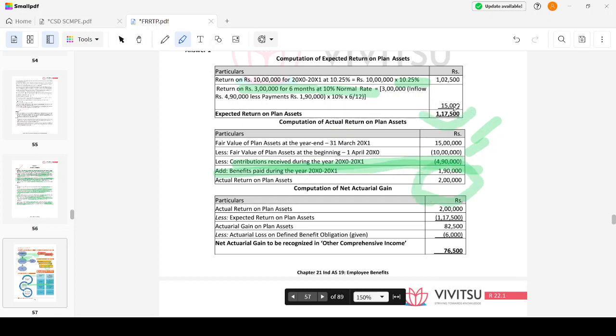Expected return is 1 lakh 17,500. Actual return is 2 lakh. So I have an actuarial gain of 82,500, but I have an actuarial loss on the defined benefit obligation given. So net actuarial gain would be 76,500. Simple question. You have just to apply the things which have been given in the question. Okay, now let's move on.